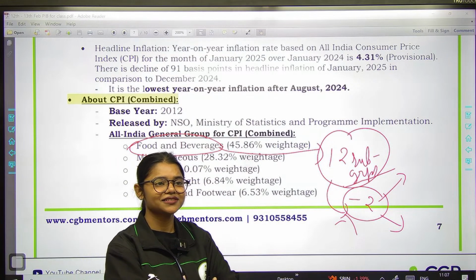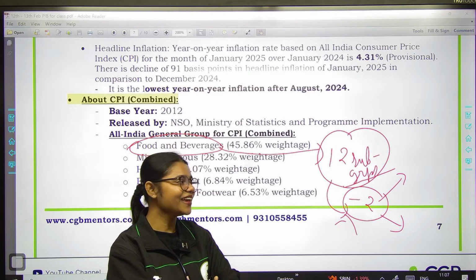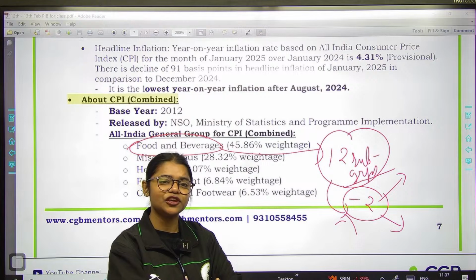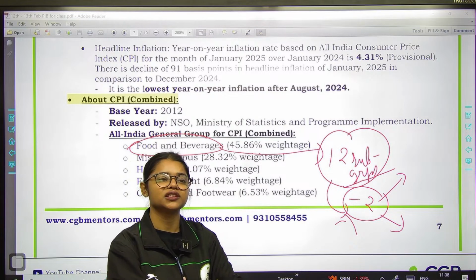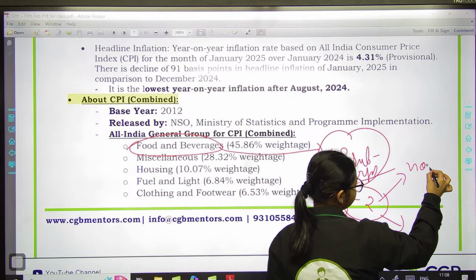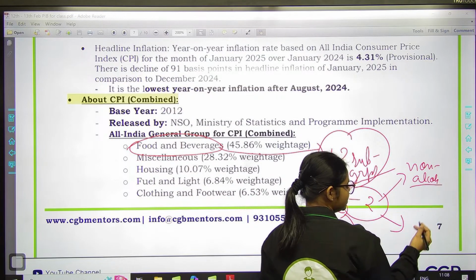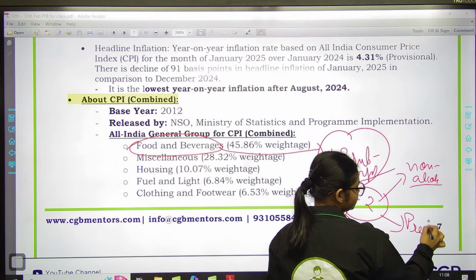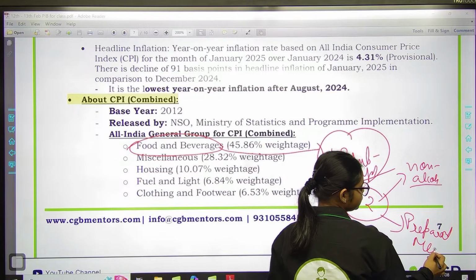Nobody remembers? This is a very important question and maybe in future they can ask you this question in your phase 2 as well. Phase 2 किसी के भी RBI, NABARD कोई सब एग्जाम दे रहे सब में, because ESI is very important and then this is a static part, तो ये और ज़्यादा important हो जाता है. So if you will eliminate the non-alcoholic beverages and prepared meals. So these are the 2 subgroups, prepared meals.